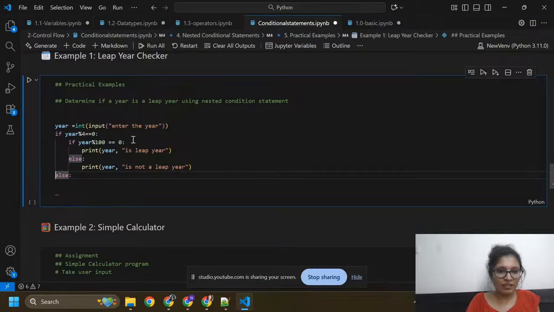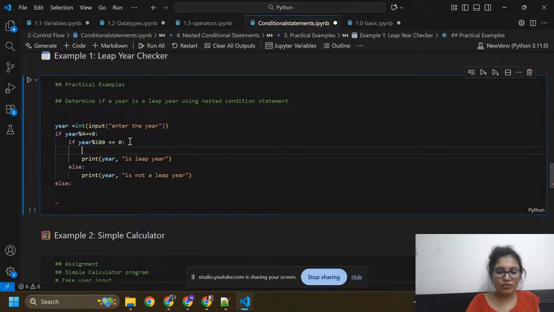Oh yeah, I missed one condition here. If leap year is divided by 4, if leap year is divided by 100, then I need to write also the same thing here. I need to copy.